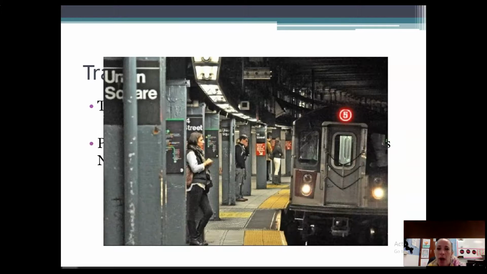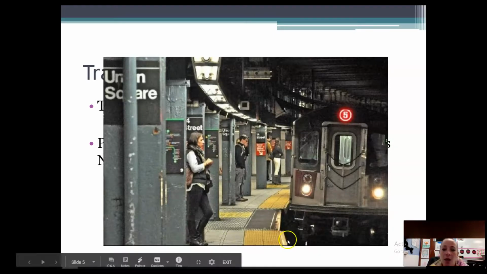This is called a subway, and I'll show you in a little bit how you get down to the subway. The subway is underground or underneath your feet. So if you're walking in New York City, you wouldn't even know that there's a bunch of subway systems right underneath you. They're underground tunnels, and they're trains that take you from different places. Now, these are electric, and so it's important that the people stay behind this yellow line until the subway comes, because if you had fallen here, you could get really hurt.